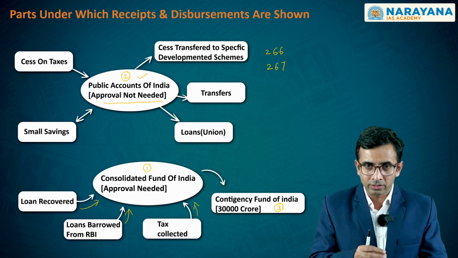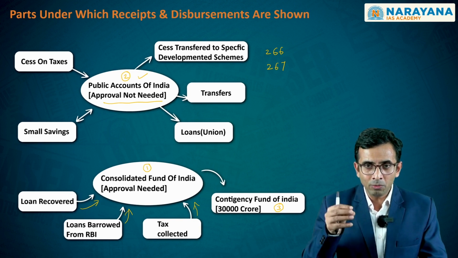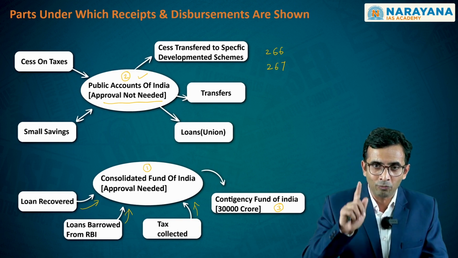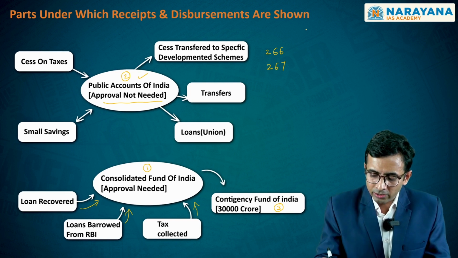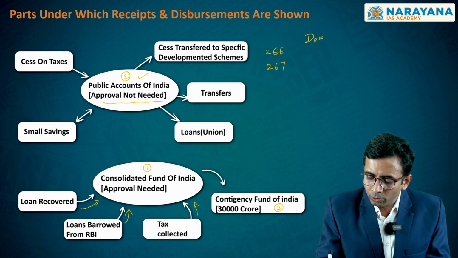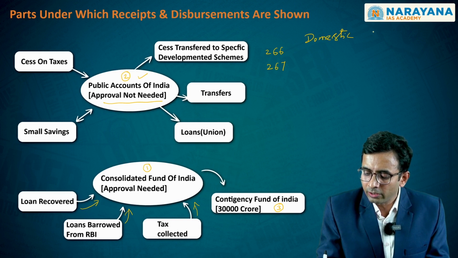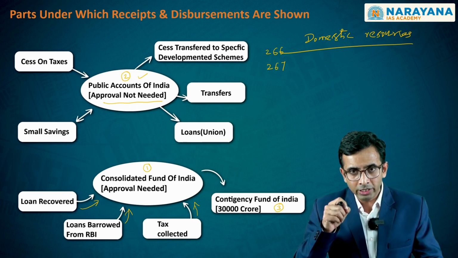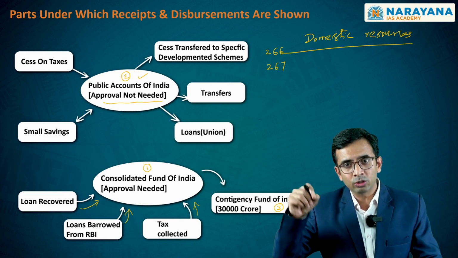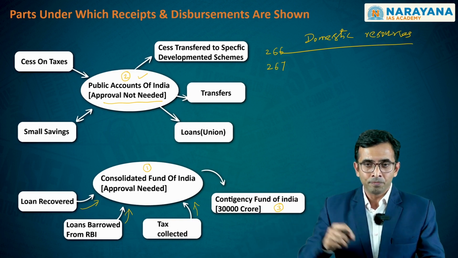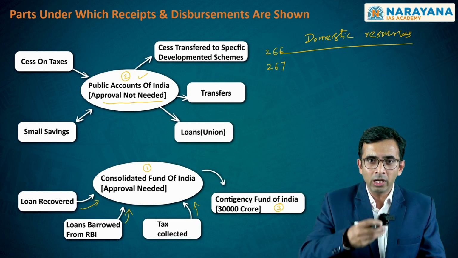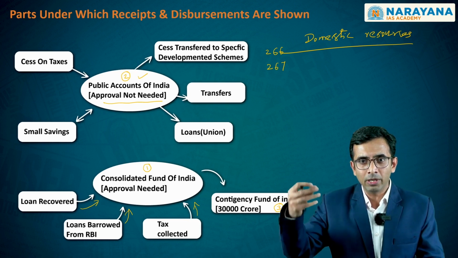However, in spite of this so-called colonial legacy, the government decided that we will have this Public Account of India in order to meet one particular requirement, that is to raise what is referred to as domestic resources. From your syllabus perspective, this is what is called domestic resource mobilization as defined in GS3. These domestic resources, once mobilized, have to be utilized for financing certain developmental requirements.